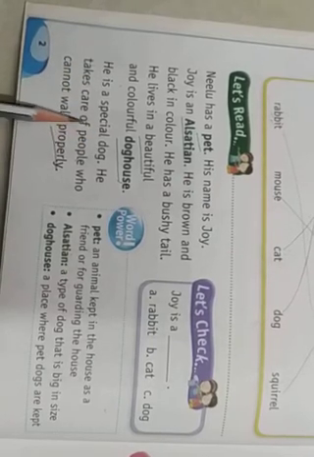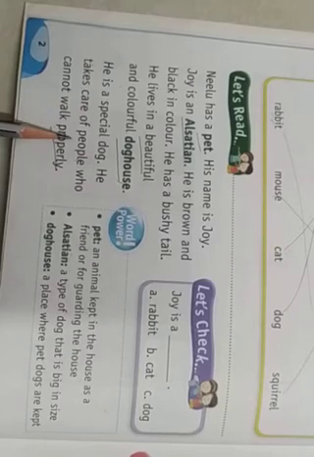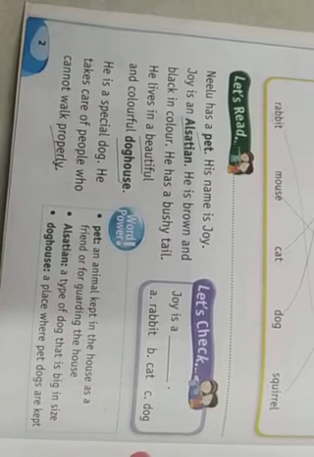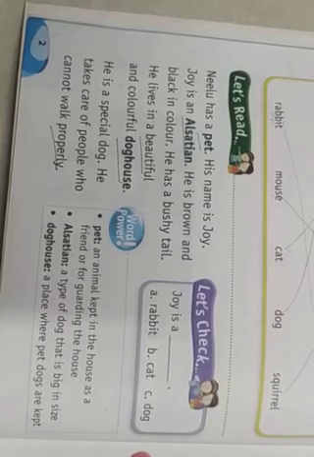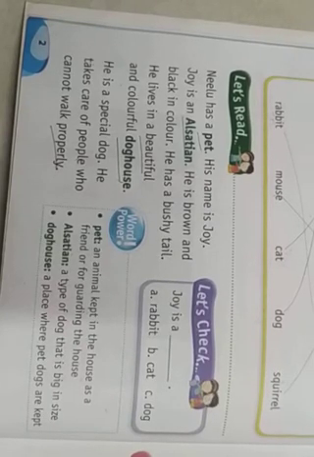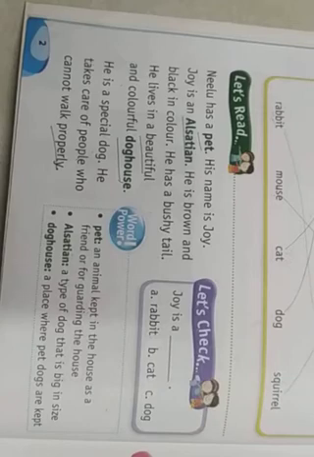He is a special dog. He takes care of people who can't walk properly. Clear? Got up to this point? This is all about a girl called Neelu. She has a pet. His name is Joy. Joy is an Alsatian. He is brown and black in color.